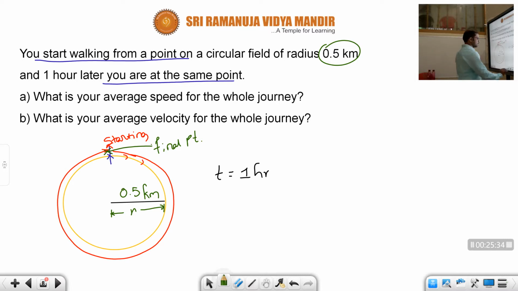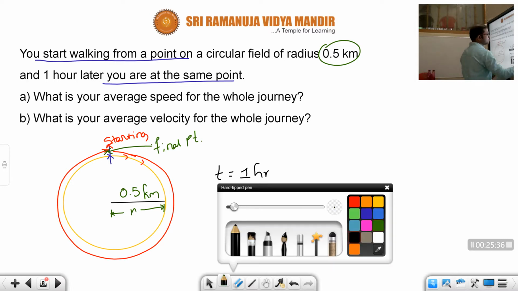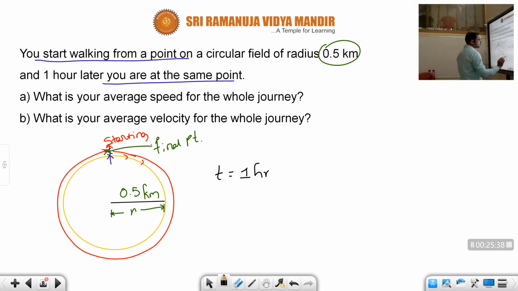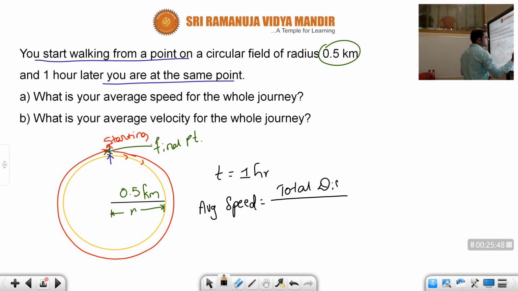What is the average speed? Children, when a person is moving in a circular field, what is the formula for average speed? Usually average speed is nothing but total distance by total time. When the body is moving in a circular path, what is the formula for total distance?